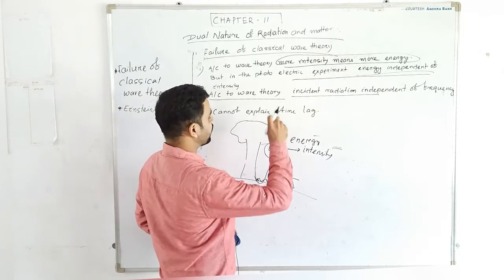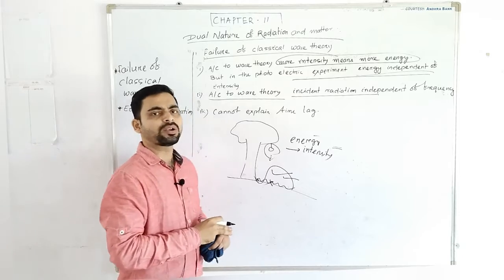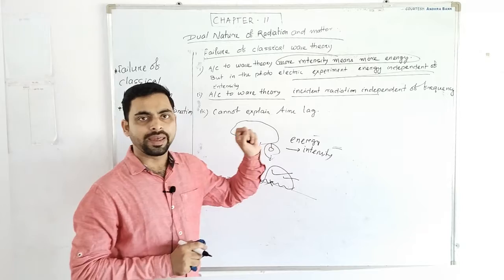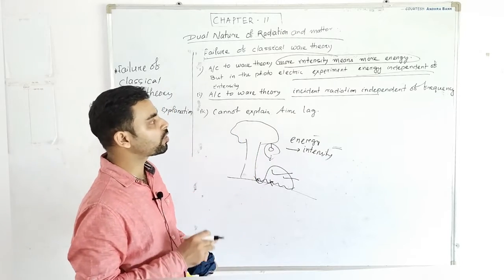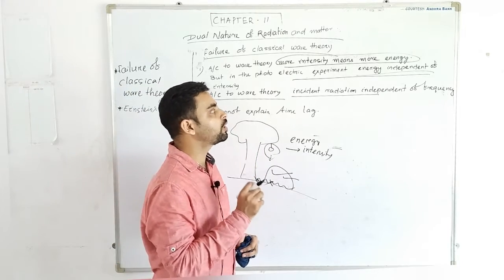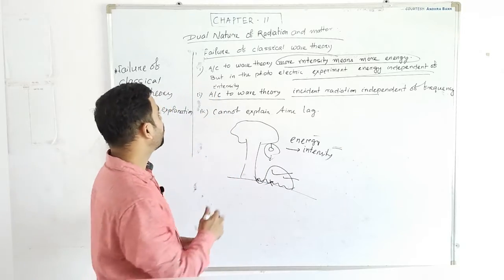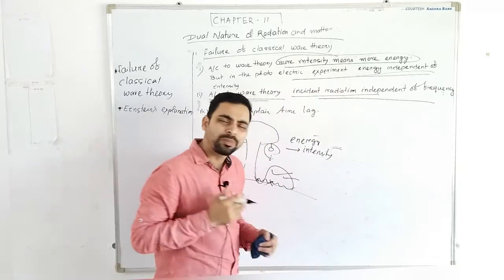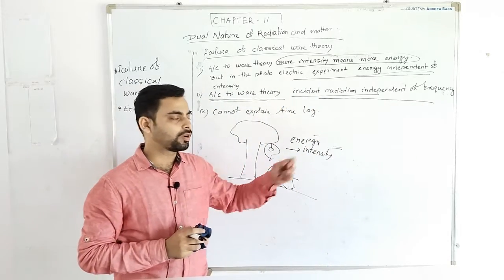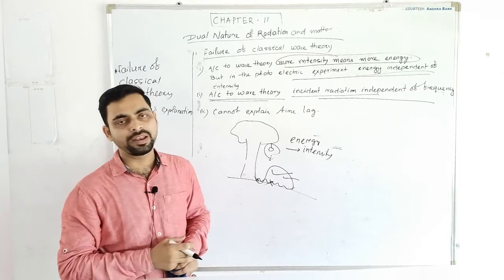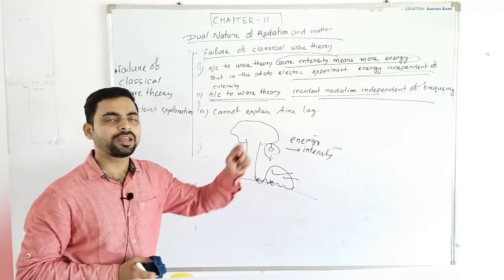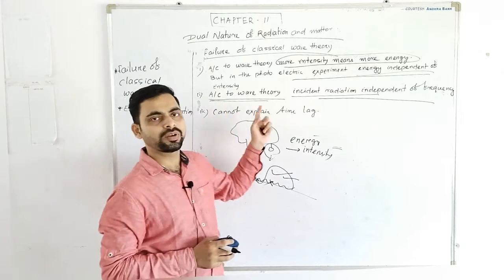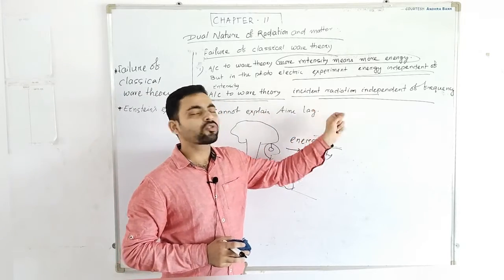But according to the photoelectric effect, what we observed is that the energy of the photons, the energy of the light, depends on the frequency, not on the intensity. So wave theory failed to explain how energy depends on the frequency. Wave theory also failed to explain the threshold frequency concept.